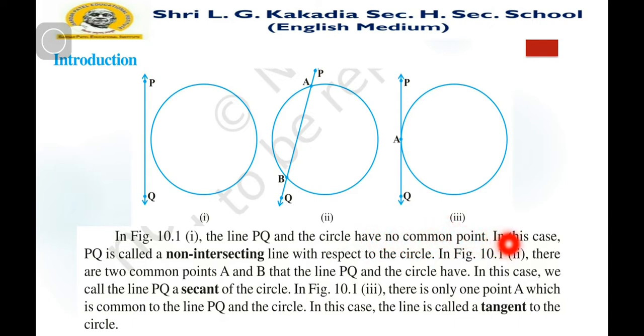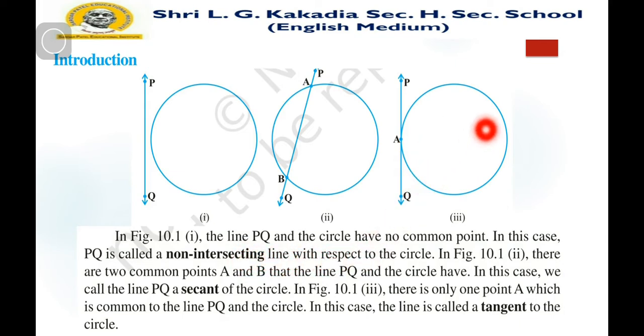In figure 10.2, there are two common points A and B that the line PQ and the circle have. In this case, we call the line PQ a secant. If a line intersects at 2 points A and B, then we say line PQ is a secant of the circle.